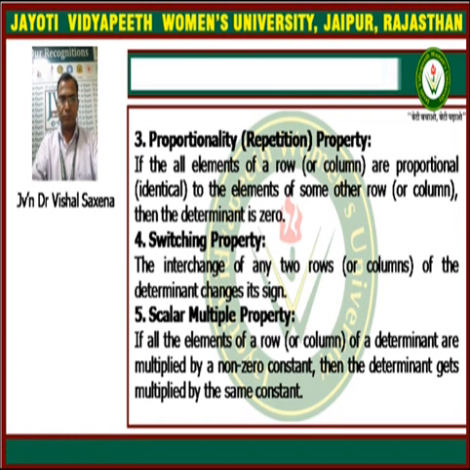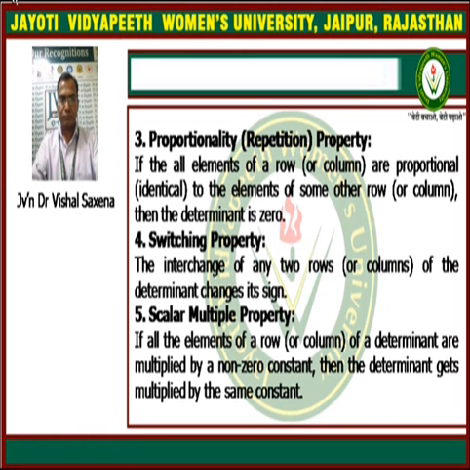For example, we can understand it in this way. Suppose we have a determinant and we multiply its first column by a constant c. Then the determinant will get multiplied by this constant c.